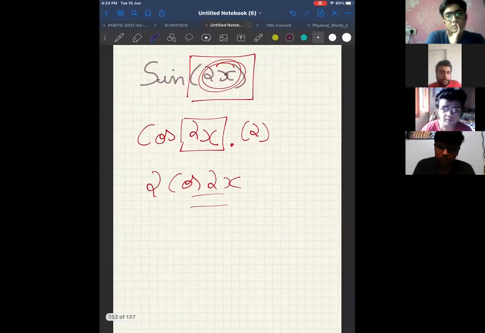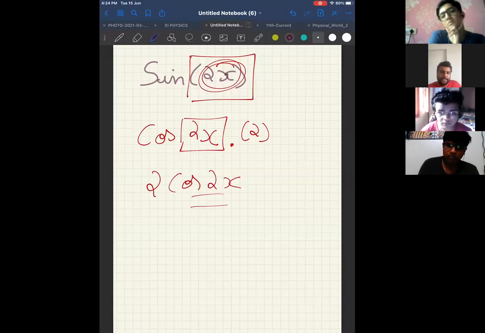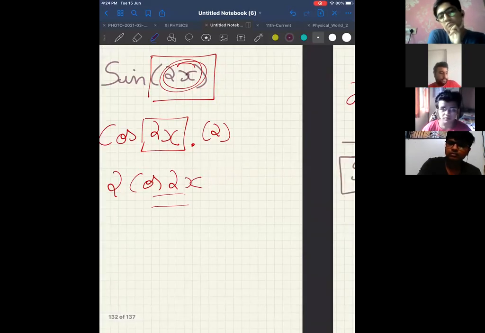We did sine of 2x. Just check everyone again. Don't solve it. Just look at the screen. Tell me if you're understanding what is the answer. So Samarth, the first question was sine 2x. That is sine something. Differentiation of sine something is cos something into differentiation of that something. This was the first question. This was the second question. Log of sine 2x. That means 1 by sine 2x.